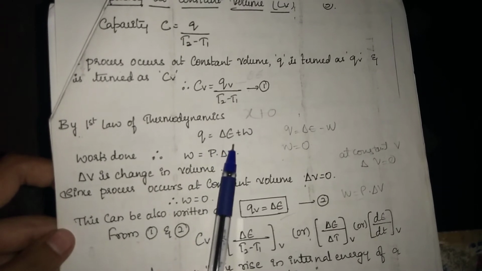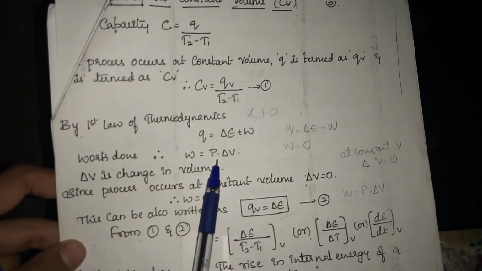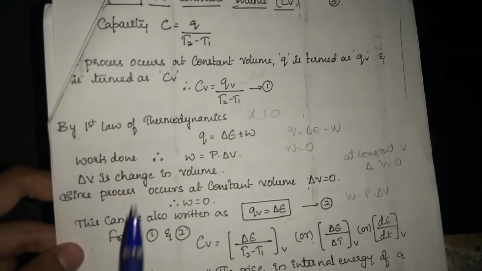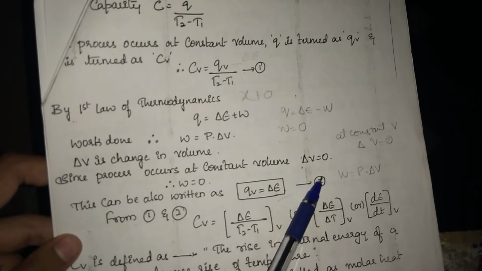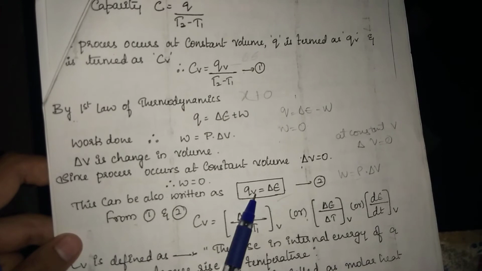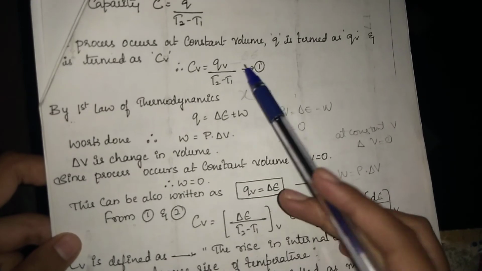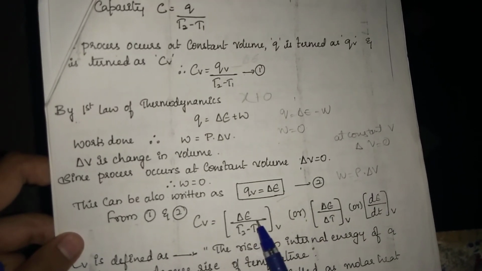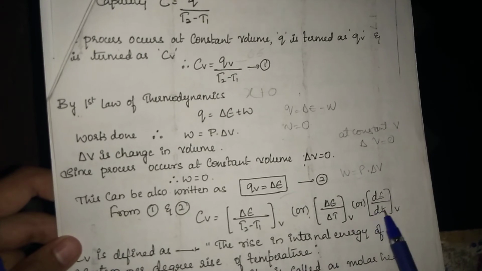According to the first law of thermodynamics, Q is equal to delta E, the change in internal energy, plus work done. Work done is equal to P delta V, where delta V is the change in volume. Here volume is constant, so delta V is equal to 0 and work done is equal to 0. Then we get QV is equal to delta E. By substituting this equation 2 in equation 1 in place of QV, we get CV is equal to delta E divided by T2 minus T1, or delta E divided by delta T at constant volume. In differential form, dE divided by dT.